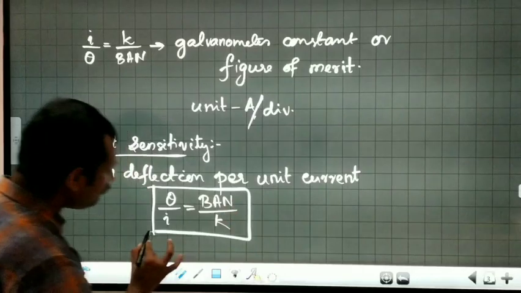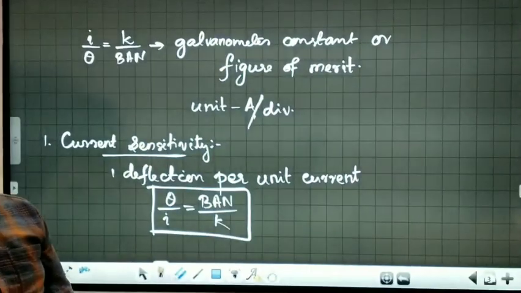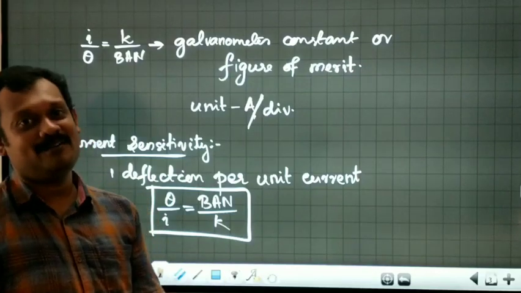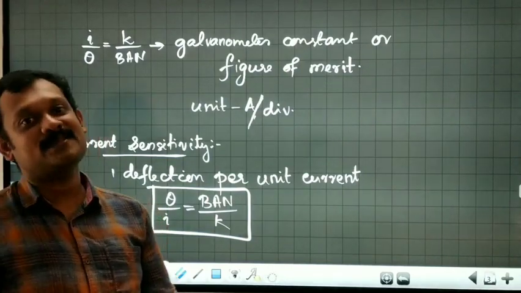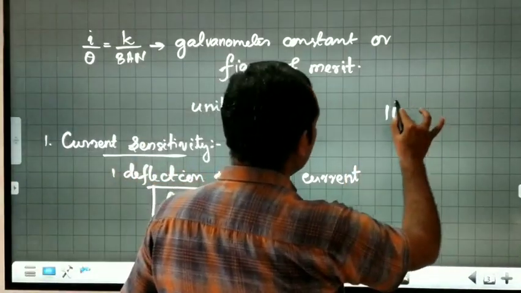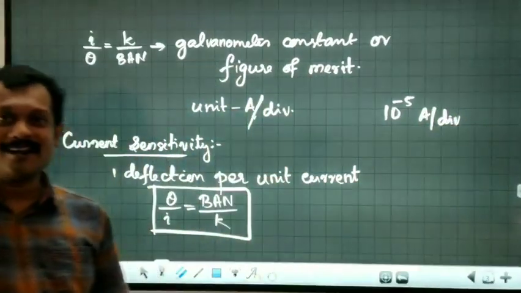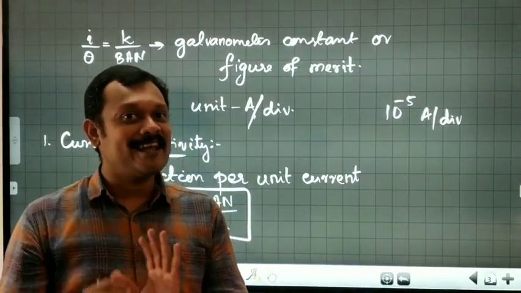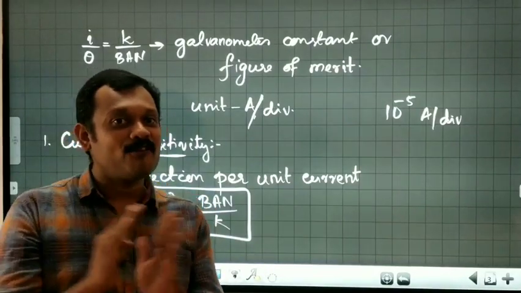Okay. Now the question, how do current sensitivity and figure of merit depend on each other? For better current sensitivity, the figure of merit must be small. Generally the figure of merit is of the order of 10 raised to minus 5 ampere per division. Why? Because figure of merit must be small for a good galvanometer, because we need a greater sensitivity.